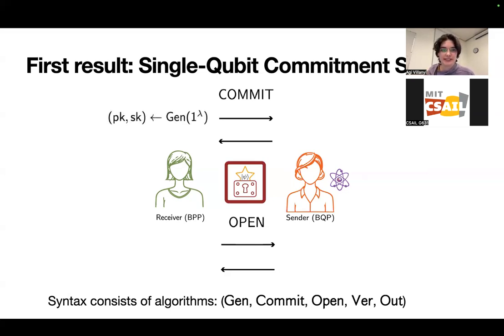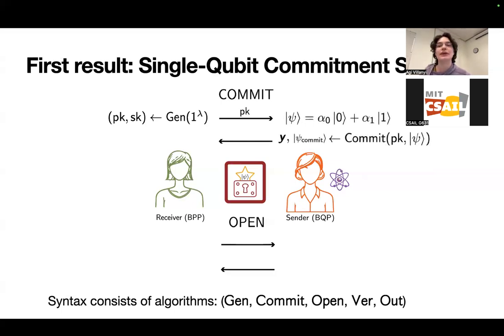First, the receiver chooses some public and secret key, and then sends over the public key to the sender. The sender then has some quantum state psi that it would like to commit to, so it applies its commitment algorithm, generates some post-commitment state psi commit, and then the commitment string Y. And then it sends Y back to the receiver over the classical communication channel.